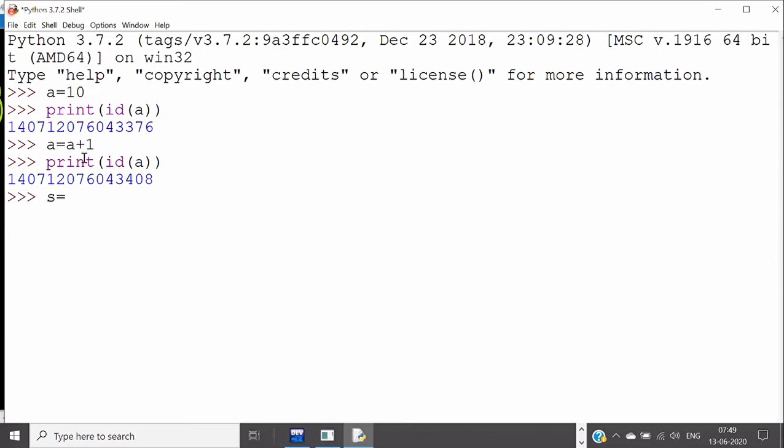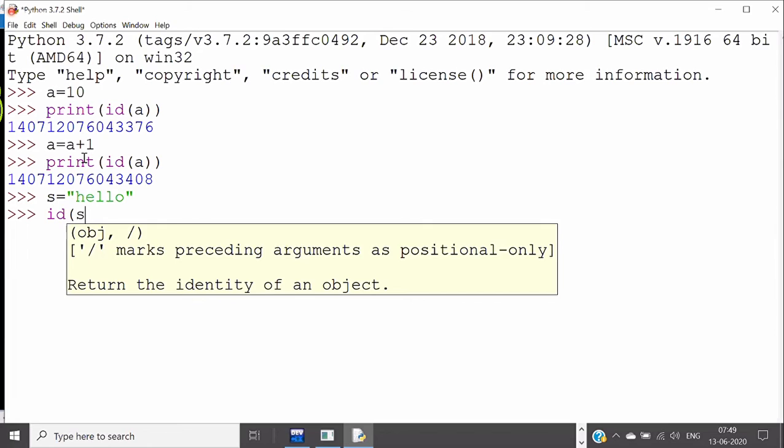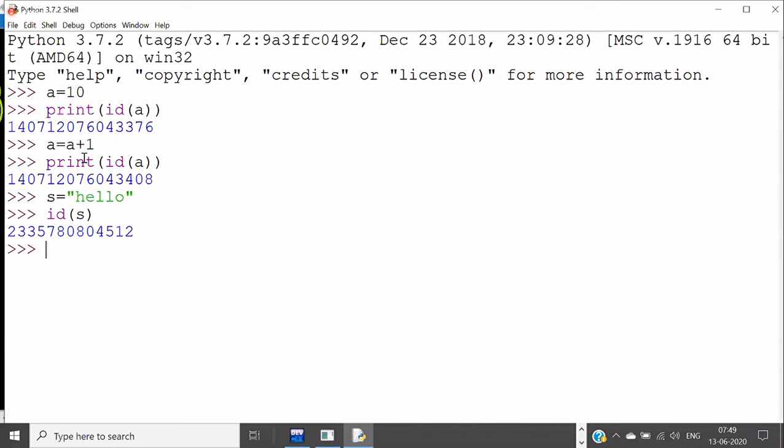Even string is immutable. When I say s is equal to hello, I will print the ID of s. No need to use a print statement, I can directly print the ID of s. So s is equal to hello, and ID of s will print me the address.